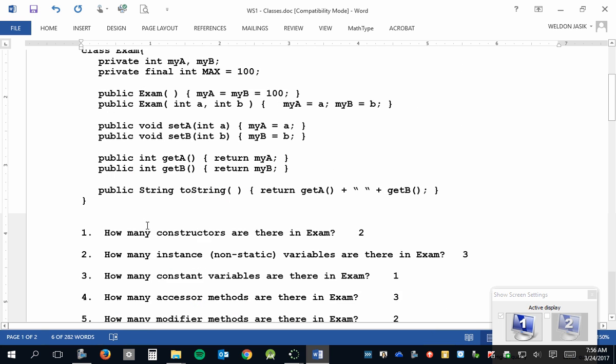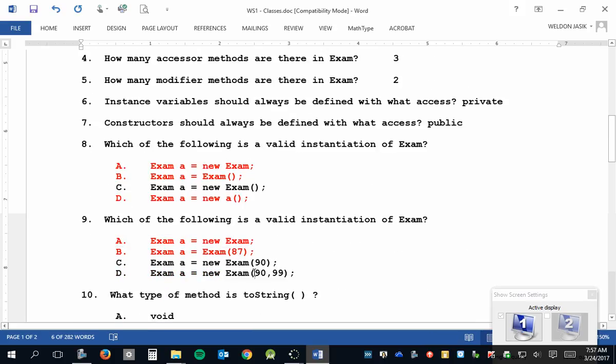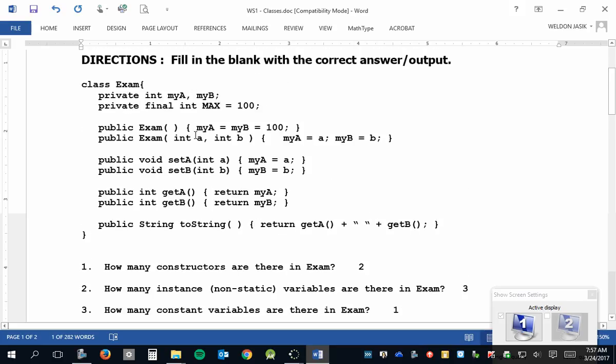And so which one is it? Which one's valid? The one that takes this one. It has 2 arguments. Once again, the numbers you plug in to a function are called the arguments. The 90 and 99 would be copied into these 2 parameters, A and B. And it works because, yes, that is the correct answer, because we have a constructor that takes no parameters. We have a constructor that takes 2 instance parameters. There is no constructor defined here that takes 1 int.